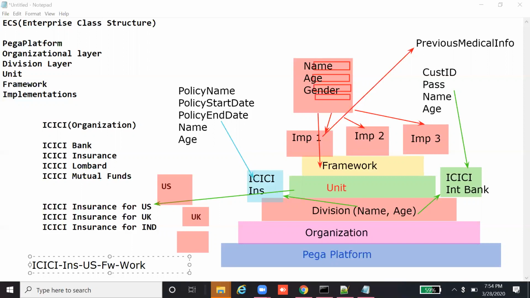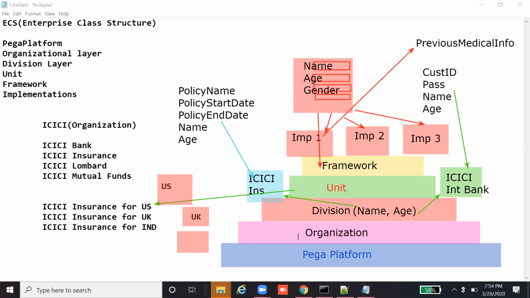This will be the layer which Pega is going to generate, so this will be a framework class. This is how the enterprise class structure is designed and reused in the entire application.